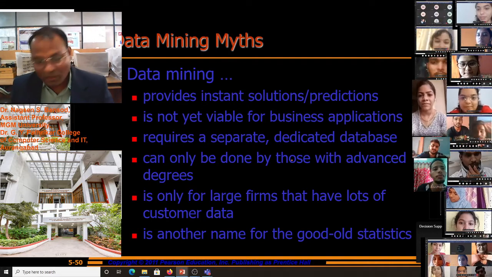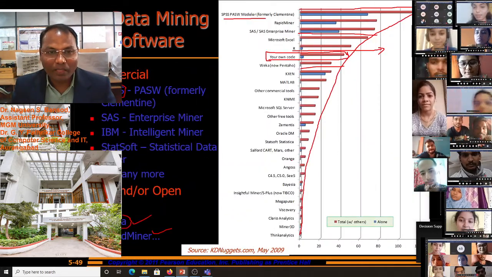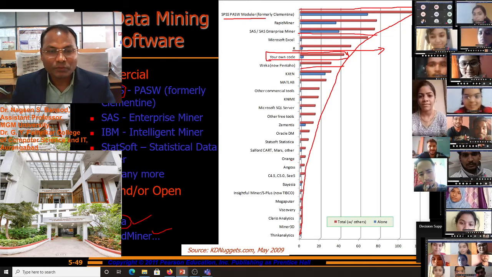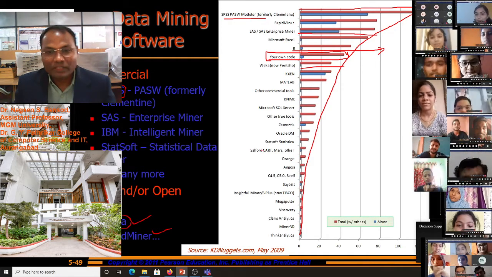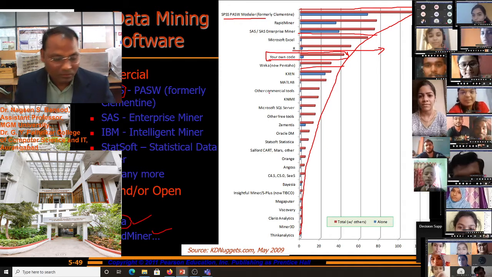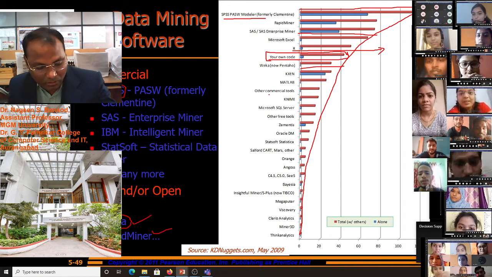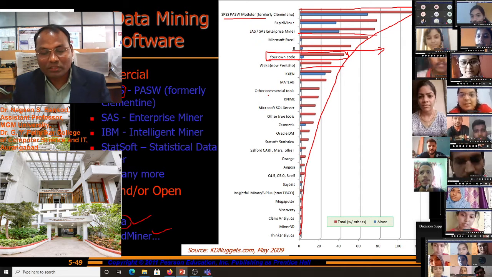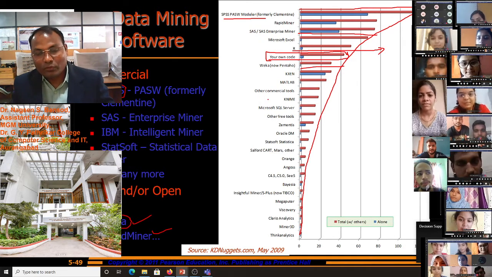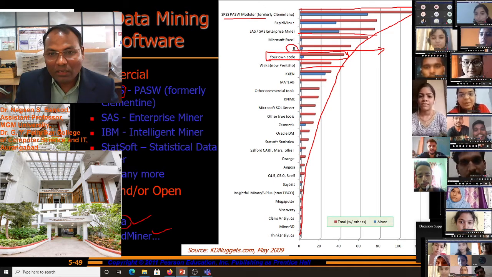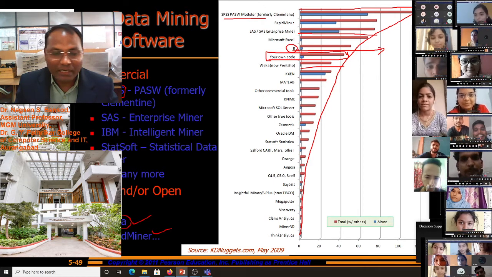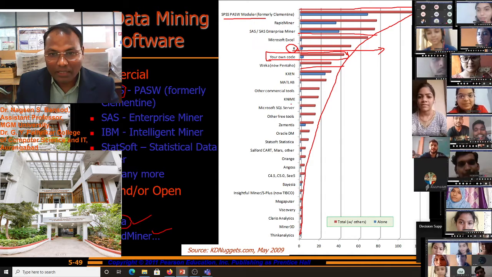There are several algorithms used for data mining purposes. From these, you can select one for your business purpose, whichever is appropriate. Most of the people are using R software for research and analysis purposes, as well as Weka.